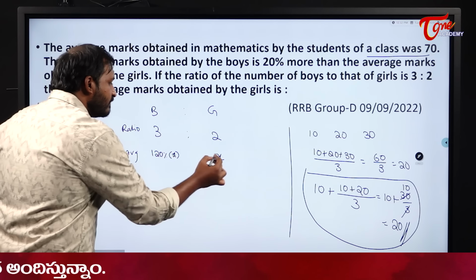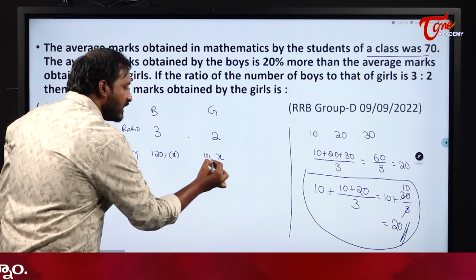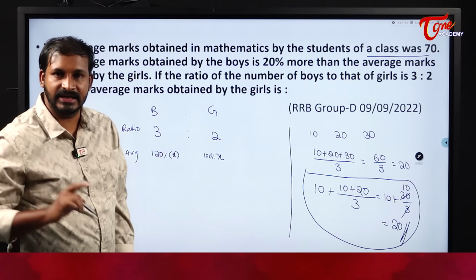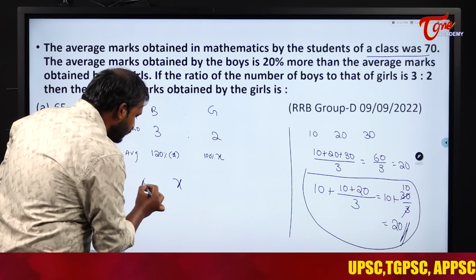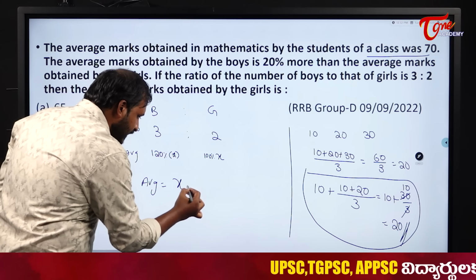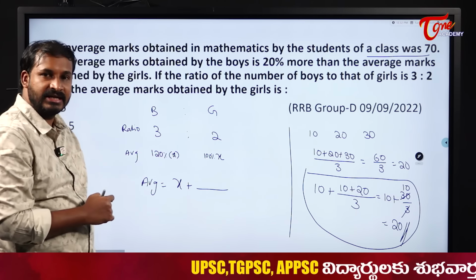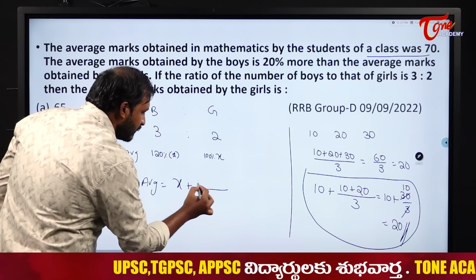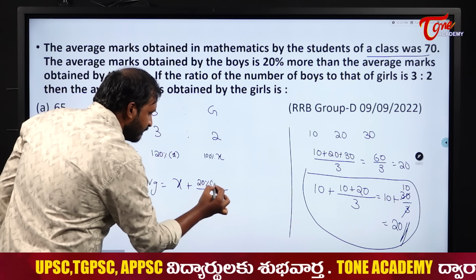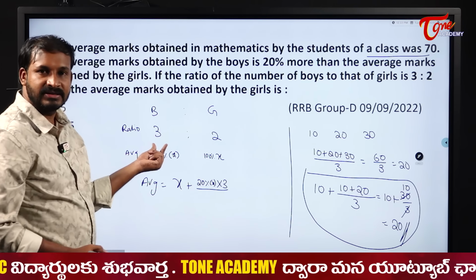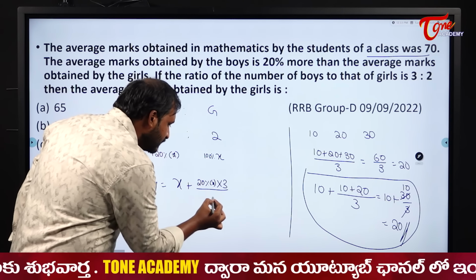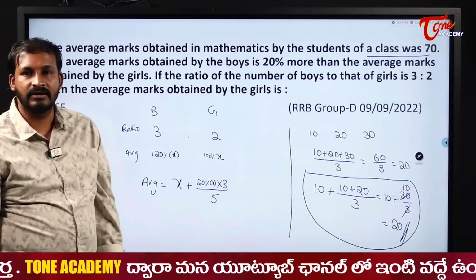Yes, sir. So what is the minimum mark here? X and 100% of X, both are the same in percentage, as we have learnt. So what is the minimum mark here for both of them? Average is equal to X plus, how much excess is there here? 20%, sir. 20% of X is in excess with how many people? With 3 parts of boys, sir. By total, what is it? 5.